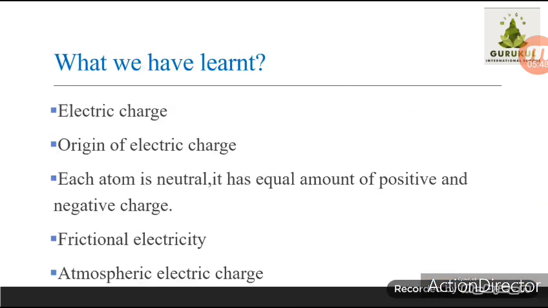So here we have come to an end of this lesson, static electricity. In this lesson we have learnt about electric charge and the origin of electric charge. Each atom is neutral, it has an equal amount of positive and negative charge, this also we learned. Then we discussed frictional electricity and the gold leaf electroscope, which is the device used to find whether a given object is charged or not. And we have discussed atmospheric electric charge.